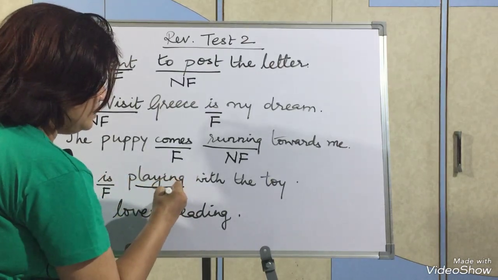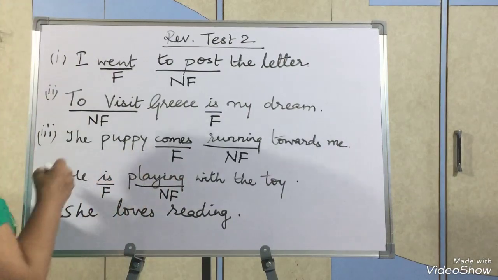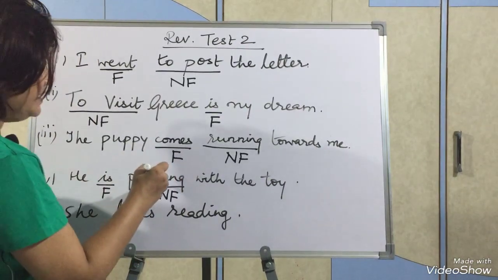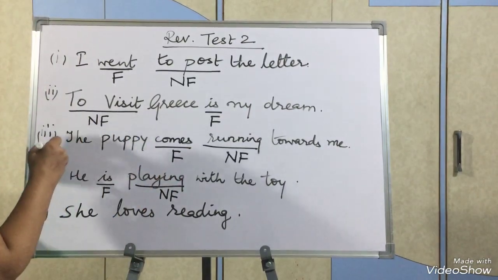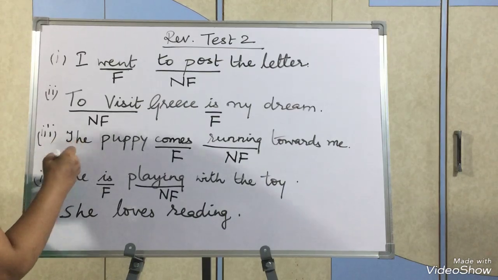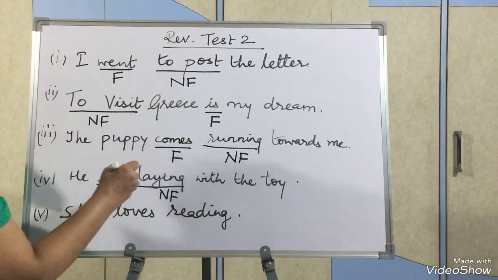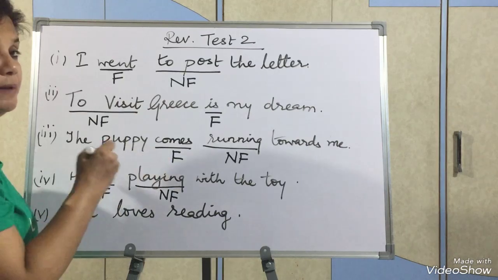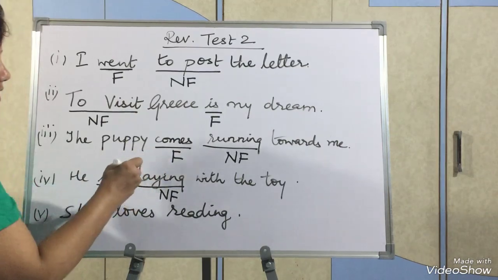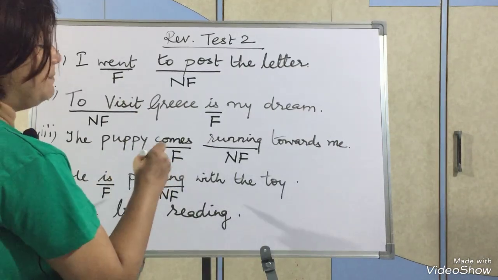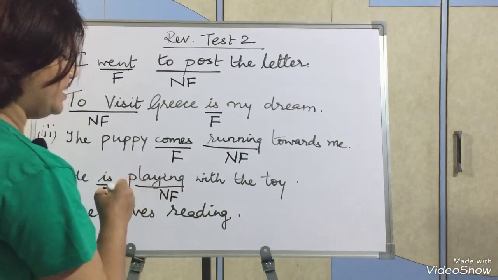The non-finite verb is playing. Why? Because first of all, it does not have a subject before it. Second, it does not depend on the subject. If in place of he I write I, is will change, the finite verb will change, but playing will not change. I am playing, playing will remain the same. Third, it does not come in 3 forms. We don't say playing, playing, playing. So it is a non-finite verb.